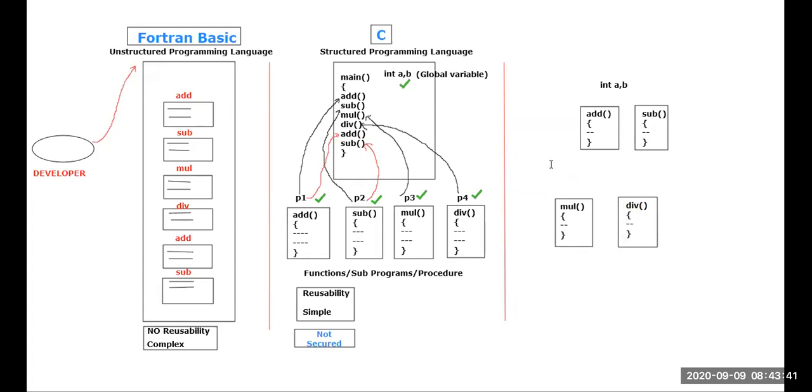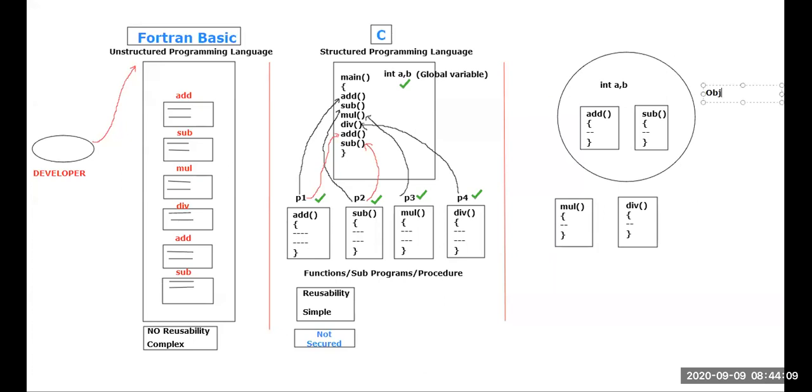Right now, if I have to provide access for the addition function as well as the subtraction function to the variables a and b, then what you're supposed to do is create the object. Within that object, you're supposed to declare the variable. Within that object, you're supposed to declare the function. Then, do you think these two functions can access this variable? If the data is available within the object, this happens to be the object.